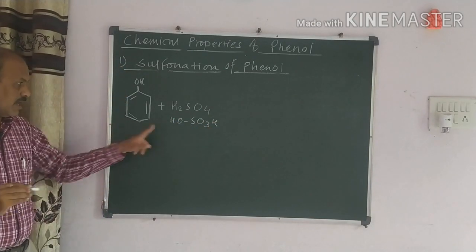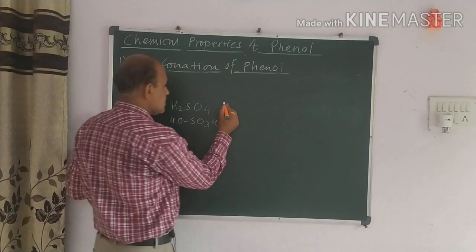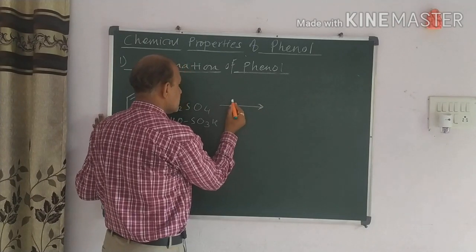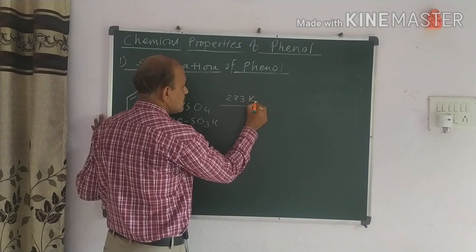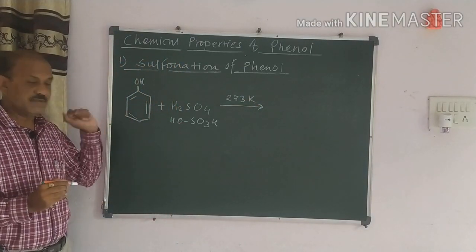For your convenience I have to use this. I can write just like this. Then it again reacts with the phenol at the temperature here, 273 Kelvin. At different temperatures we have to observe the different reactions of the sulfuric acid.